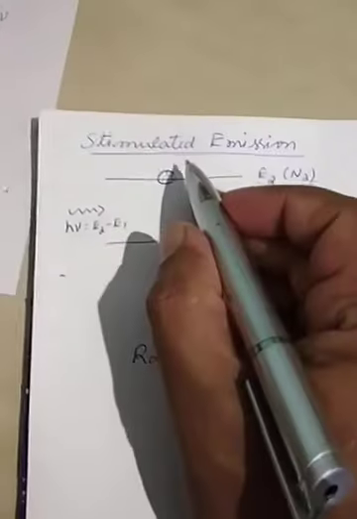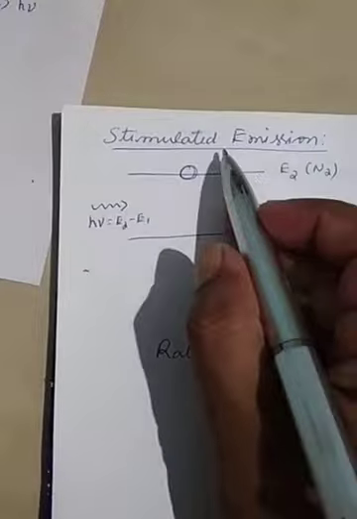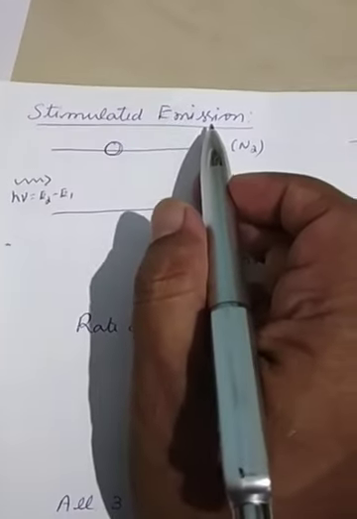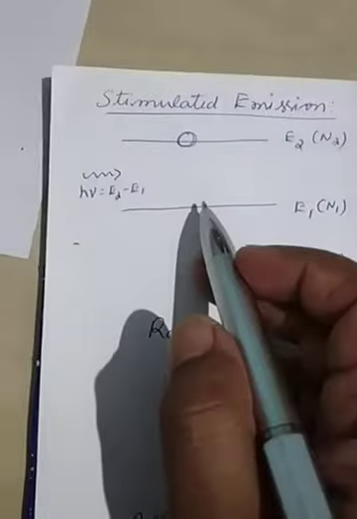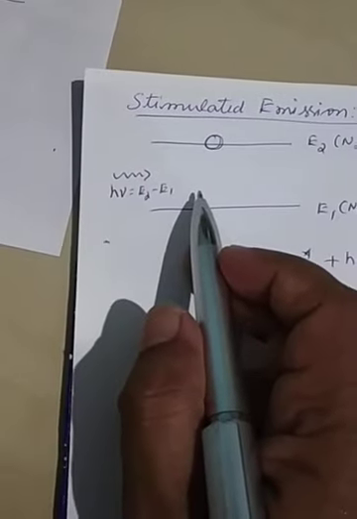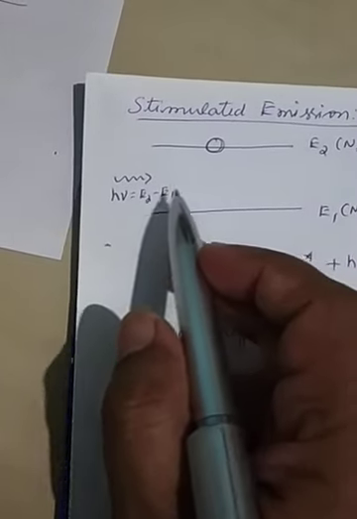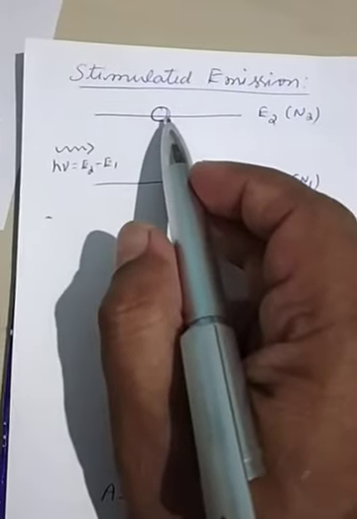Yes, now I am going to talk about the third type of interaction, stimulated emission. This is the third type of interaction which was predicted by Einstein. Einstein said that if the atom is in the excited state and there is an external energy light which is passing by, then it may happen that the energy light which is passing by may stimulate this atom to come